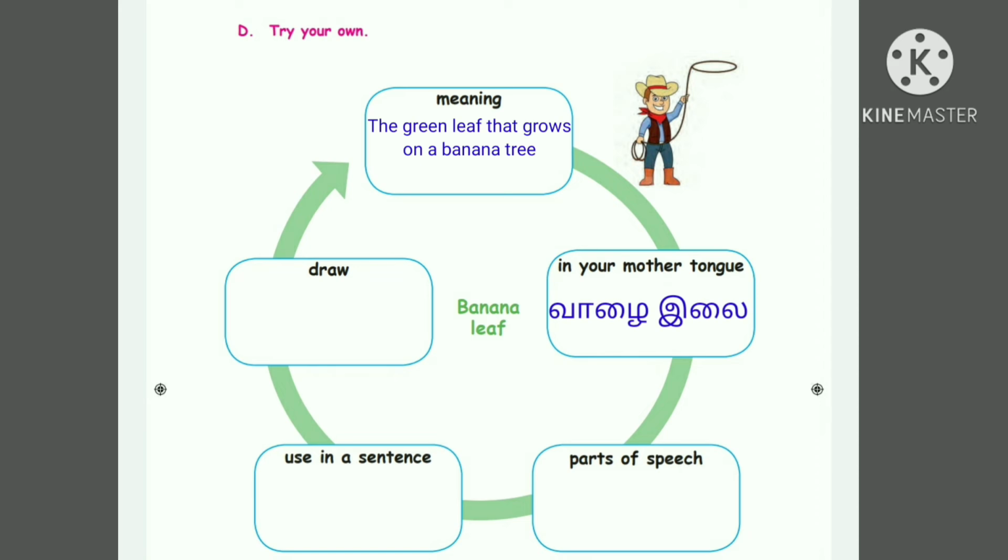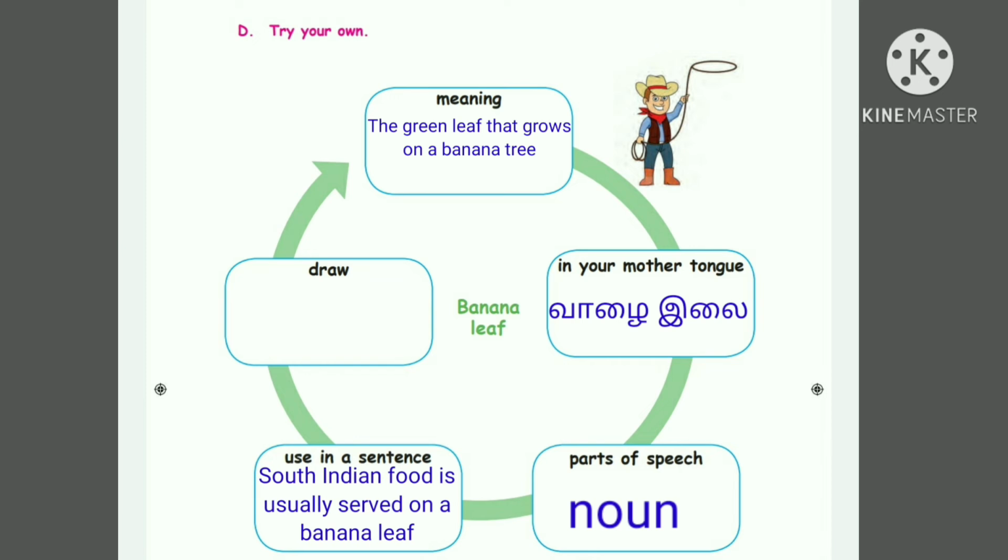Next one, parts of speech. What is the parts of speech for banana leaf? Yes, it is a noun. Next one, use in a sentence. You have to form a sentence with the word banana leaf. Yes.